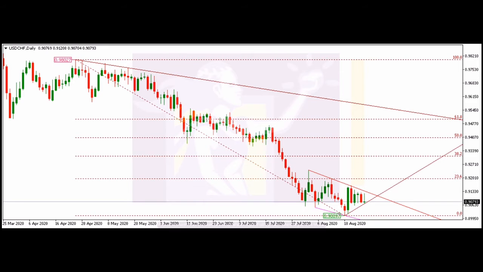Now, the following resistance levels you need to watch out for is the 91.36, which is the confluence of a horizontal resistance level and the upper trend line. You can see in the chart. The next resistance level, resistance 2, is the 92 mark. And finally, the third resistance is the Fibonacci level, the 38.2 Fibonacci level at 92.16.